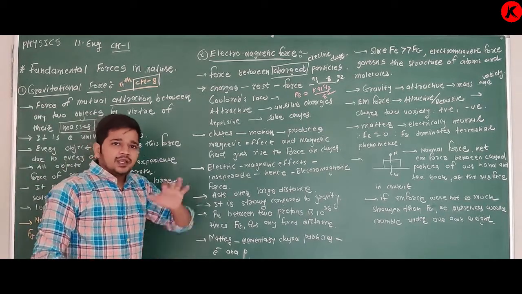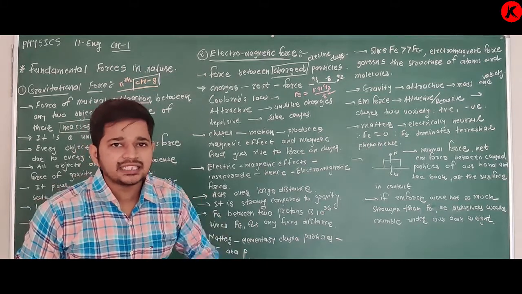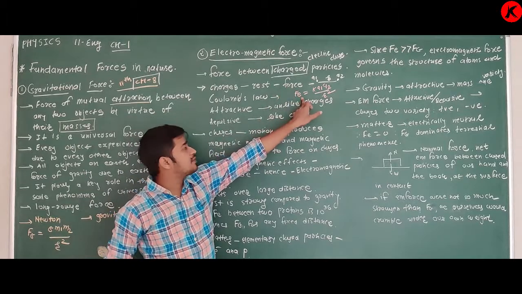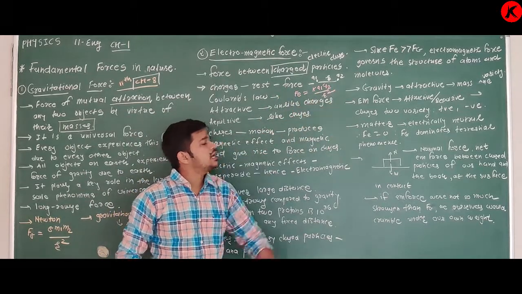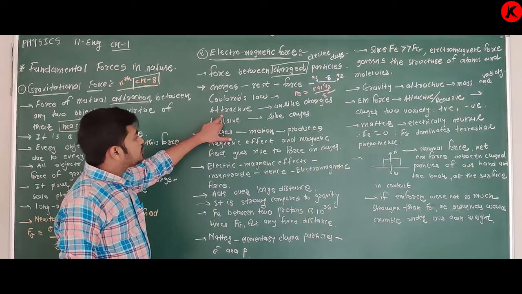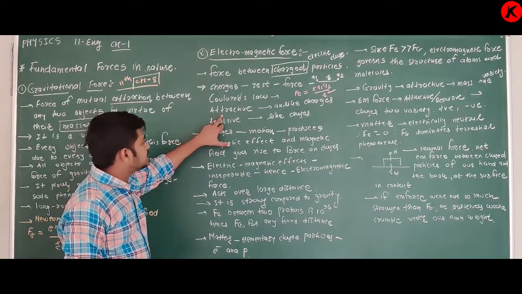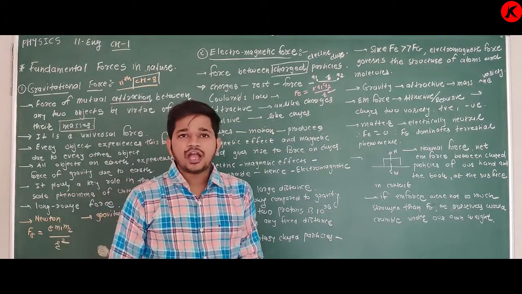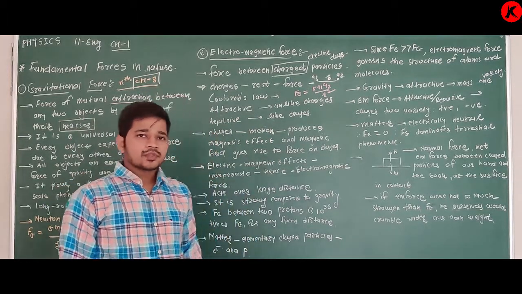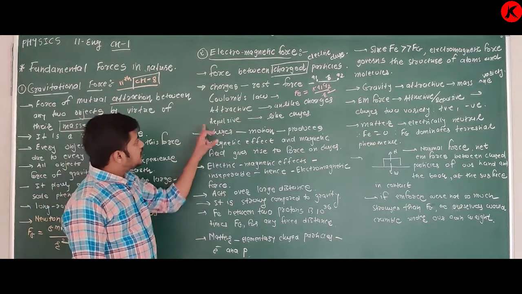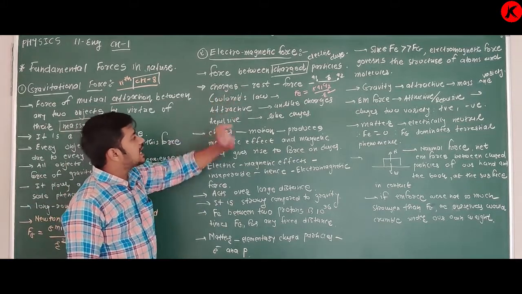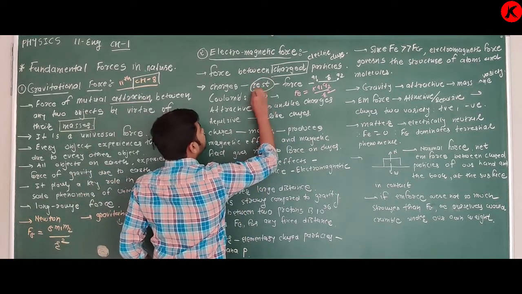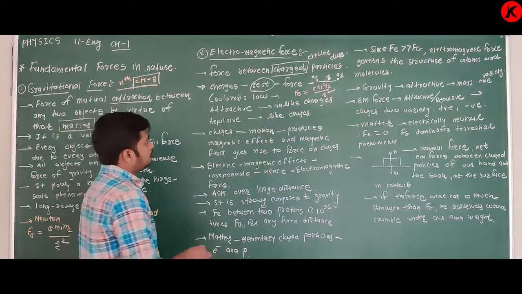Between two unlike charges there is attractive force, between two like charges there is repulsive force, that you know. And these charges at rest produce electric field.